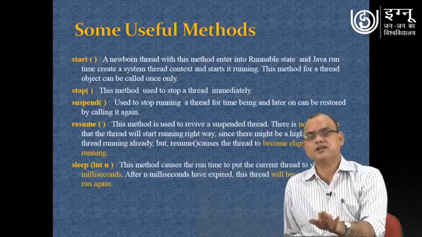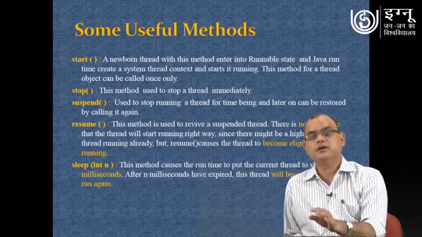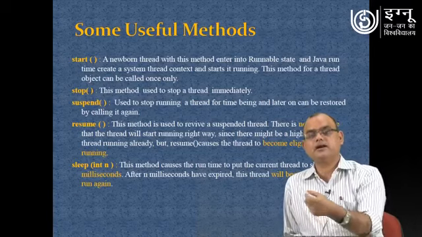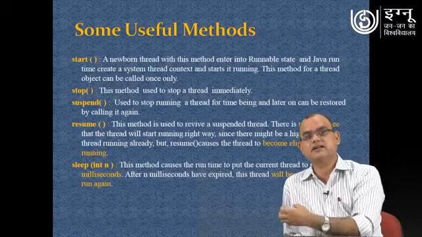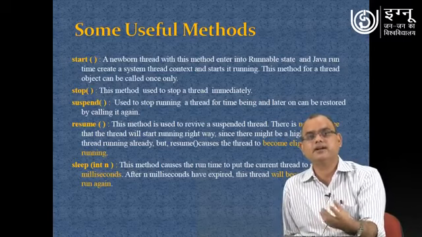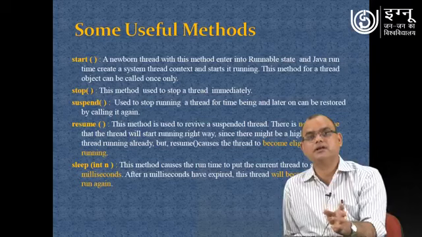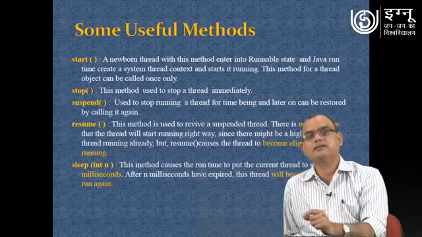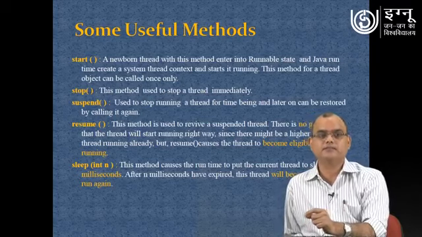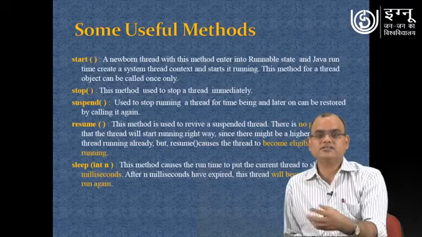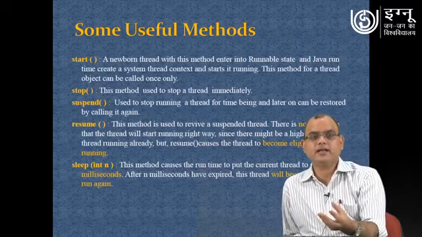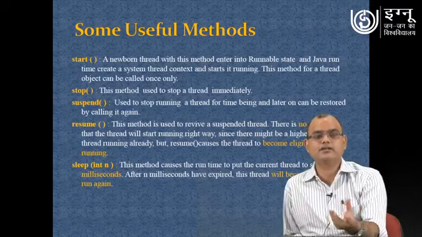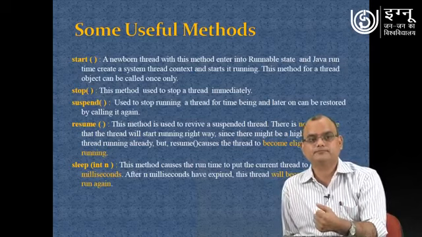This will be used when you are running a multi-threaded program and checking a certain condition, and when that condition is met you have to stop that specific thread, so on that thread you can call the stop method. Similarly, with suspend you can suspend the running thread for the time being and restore it later, and for restoring you have to use the resume method.